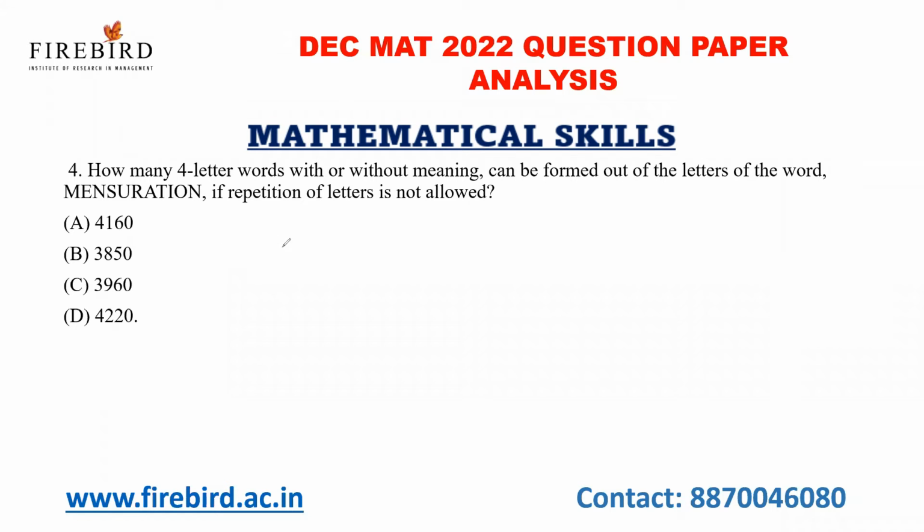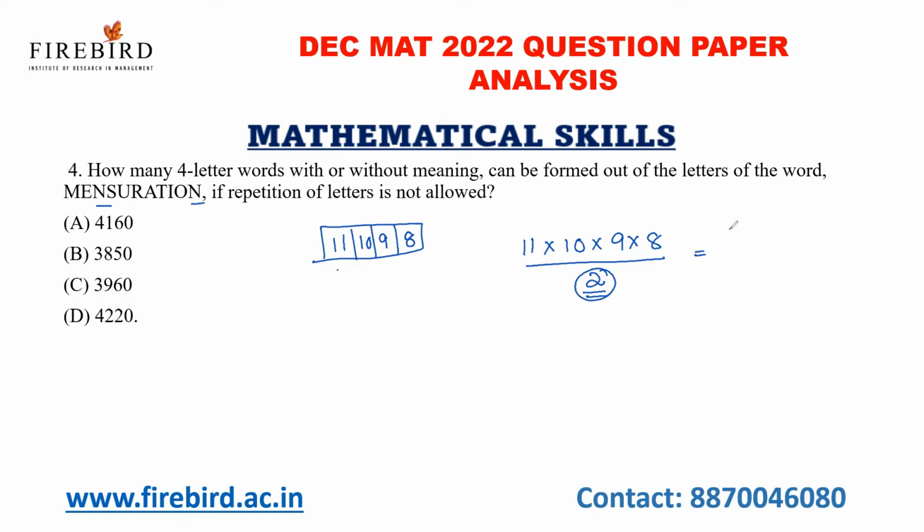Now, the next question is how many four-letter words with or without meaning can be formed out of the letters of the word mensuration if repetition of letters is not allowed? See, I'm going to form a four-letter word. In mensuration, there are 11 letters. In the first place, I can place any of the 11 letters. In the second place, 10 letters. In the third place, 9 letters. And in the fourth place, 8 letters. So 11 into 10 into 9 into 8 divided by 2. This 2 is because n is repeated 2 times, so we are dividing it by 2.